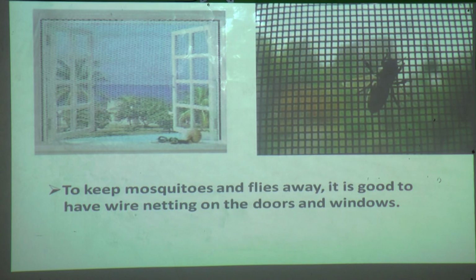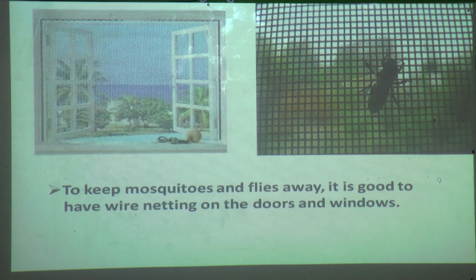To keep mosquitoes and flies away, it is good to have wire netting on the doors and windows. So how can we stop insects and mosquitoes from coming inside the house? Now someone might say we will close the doors. But the whole day, how can you close the doors and windows?